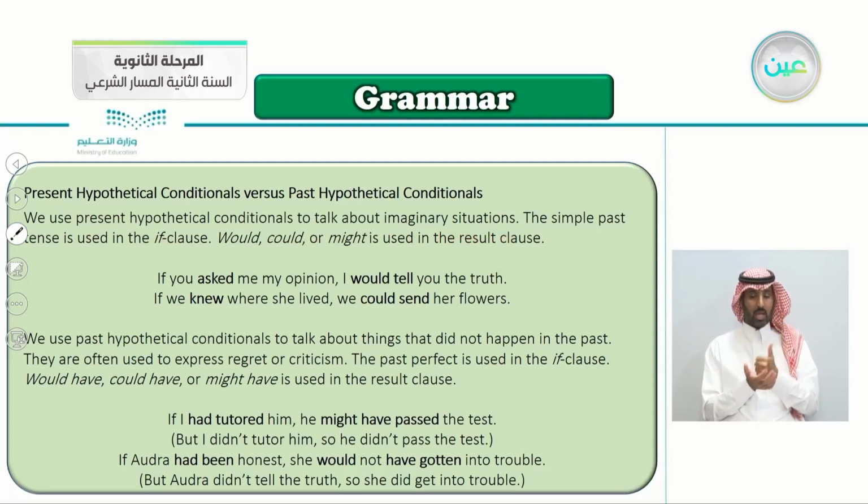So again, this is the present hypothetical conditional to talk about imaginary situations. The simple past tense is used in the if clause. Even though it's the present conditional, in the if clause we use the past tense. And in the result clause, the other one, we use would, could, or might. Here are two examples.